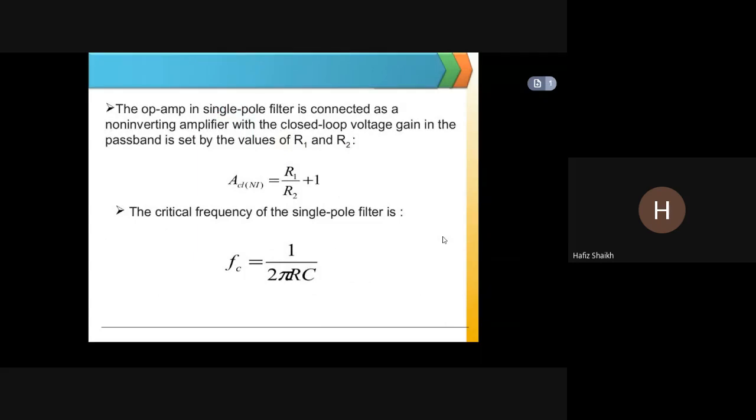The op amp in single pole filter is connected as a non-inverting amplifier over here. You can see that the closed loop voltage gain in the passband is set by the values of R1 and R2. Okay, the critical frequency of the single pole filter is given here, that is Fc is equal to 1 upon 2 pi RC.